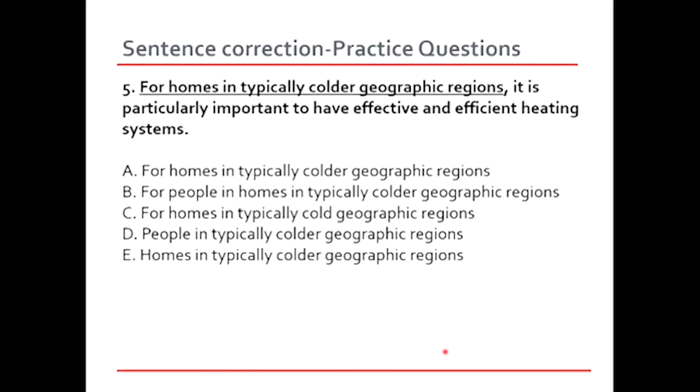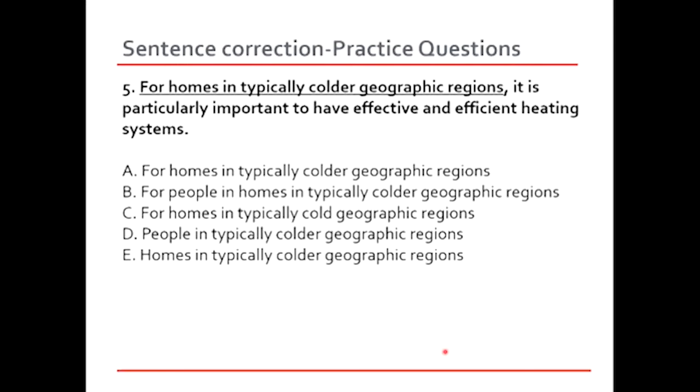Then C, for homes in typically cold geographic regions. Okay. Right. D. Okay, now why does C seem to be the right choice? If you look at the original sentence, it says for homes in typically colder geographic regions. Okay, we are trying to compare it with something, but we do not know what geographic regions we are comparing over here.